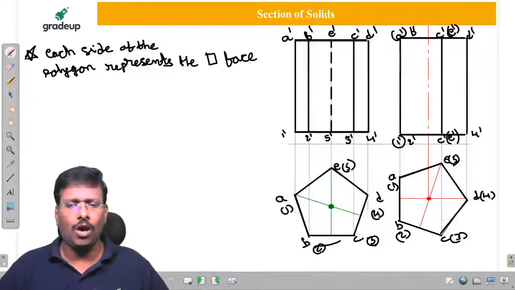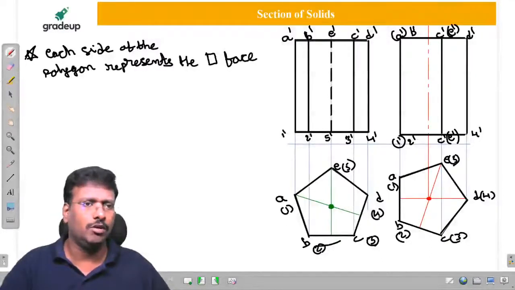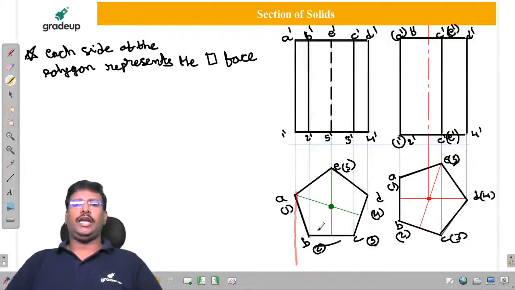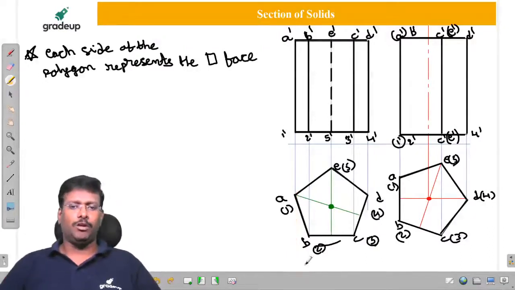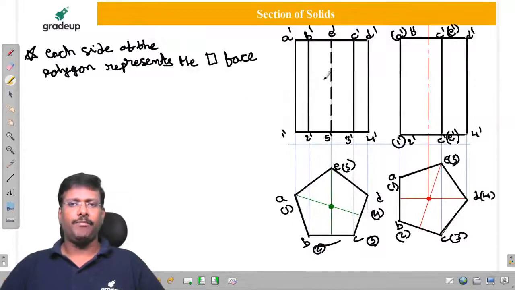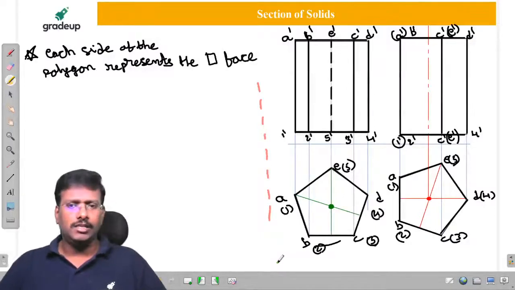Apart from that, how do we know whether it is visible or invisible? Try to assign the ray. In the front view, if you have a doubt, send the ray. Before reaching A, it is not disturbed, so it is visible. Before reaching B, not disturbed, visible. Before reaching C, visible. Before reaching D, visible. Before reaching E, it is disturbed here, therefore it is hidden. A hidden object should always be represented with dotted elements. Is it clear?